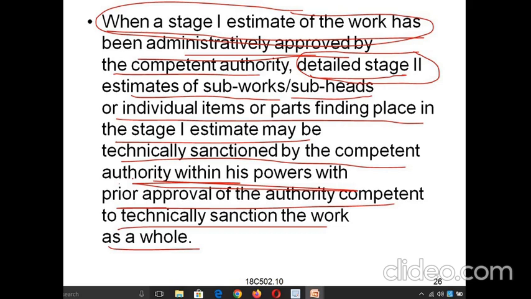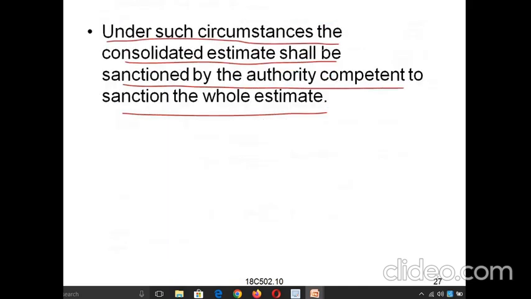So the competent authority, whoever it is, should check all the key lists and all the proposals of the budget, and they should check the limits of how much amount is given. That's why the stages will be divided: stage 1 and stage 2, and then stage 3 also will be there, under other circumstances.